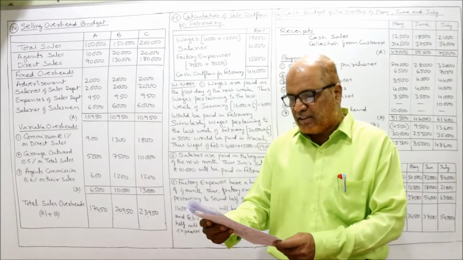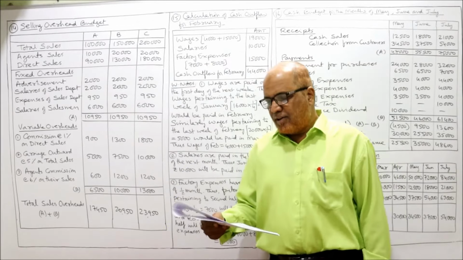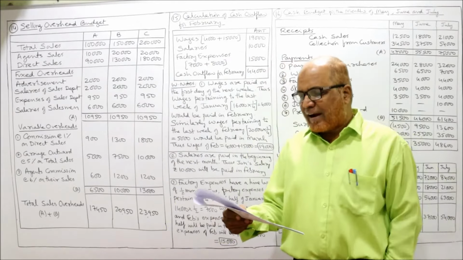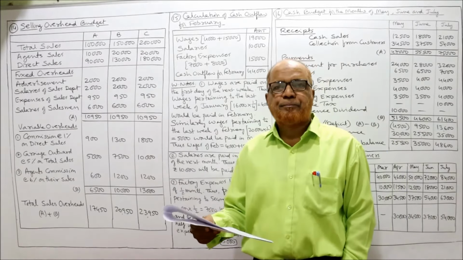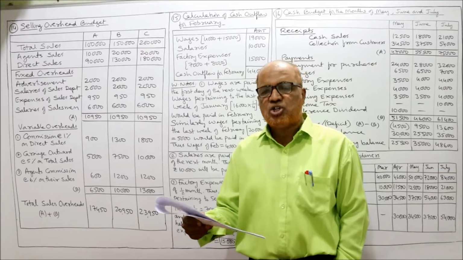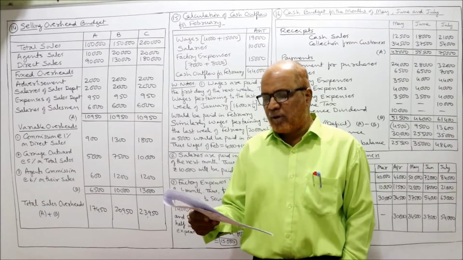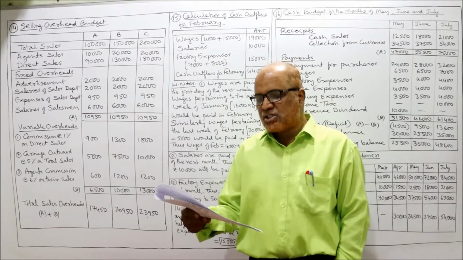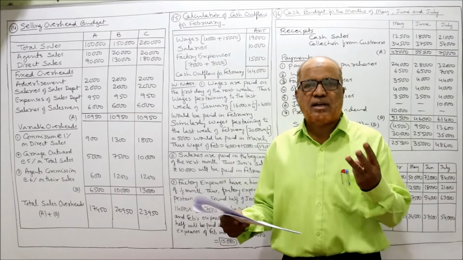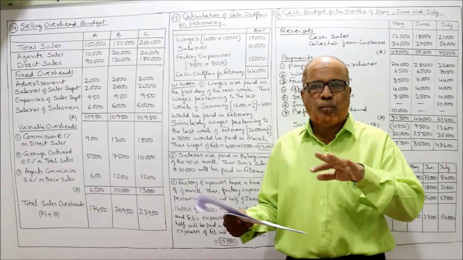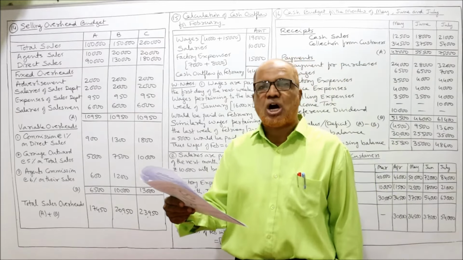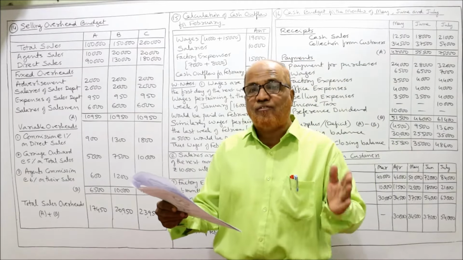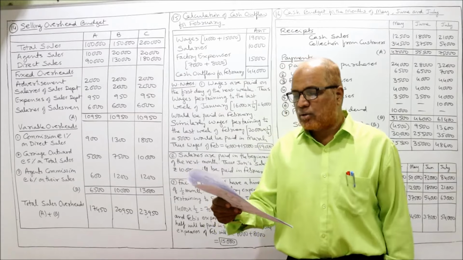Now see the 15th problem. The following expenses are incurred in a factory for the months of January and February in a particular year. So 2 months expenditure is given: January, February, wages, salaries, factory expenses. 3 expenses are given for both the months. Calculate the budgeted cash outflow for the month of February, taking into account the following.